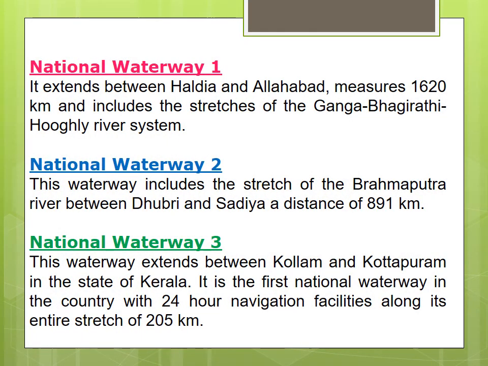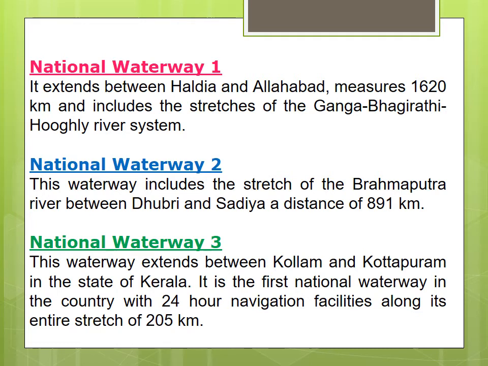The next one, we have seen the first, inland waterways, yes or no? In the inland waterways, there are three major national waterways. The first one is National Waterway 1.